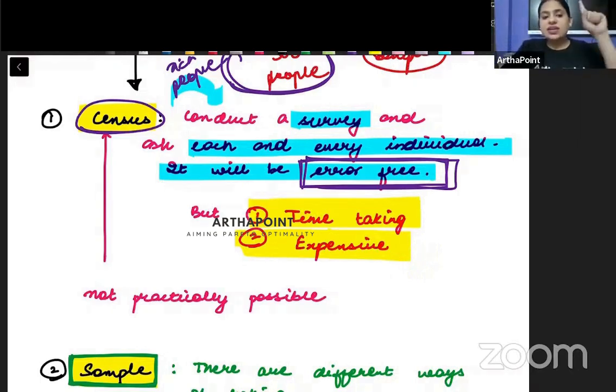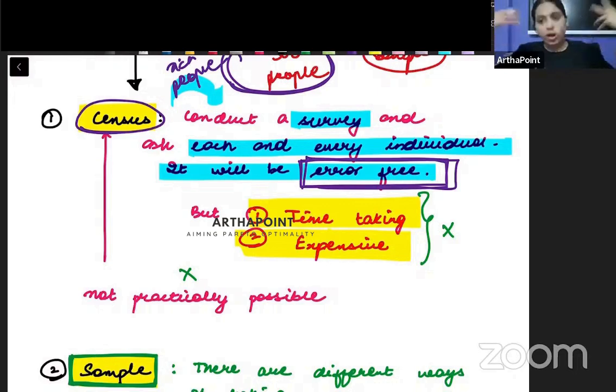So we understand that number one, this is going to be a very time taking process. Number two, it is going to be a very expensive process. बहुत महंगा होगा, बहुत पैसा लगेगा, बहुत time भी जाएगा. So therefore, this is literally an impossible task to be done. ये करना एकदम ही impossible चीज़ है, right? So since I cannot collect information related to each and every person, I cannot go for the population.